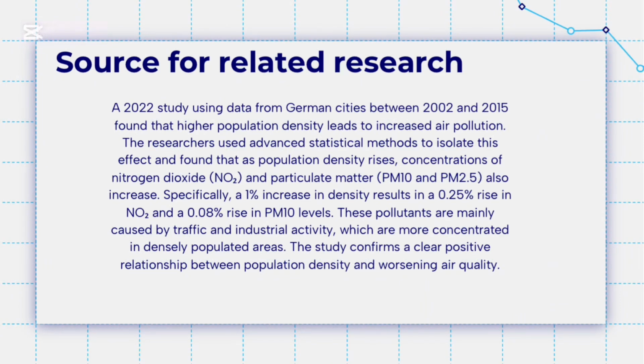A 2022 study using data from German cities between 2002 and 2015 found that higher population density leads to increased air pollution. The researchers used advanced statistical methods to isolate this effect and found that as population density rises, concentrations of nitrogen dioxide and particulate matter also increase. Specifically, a 1% increase in density results in a 0.25 rise in nitrogen dioxide and a 0.08 rise in PM10 levels. These pollutants are mainly caused by traffic and industrial activity, which are more concentrated in densely populated areas. The study confirms a clear positive relationship between population density and worsening air quality.